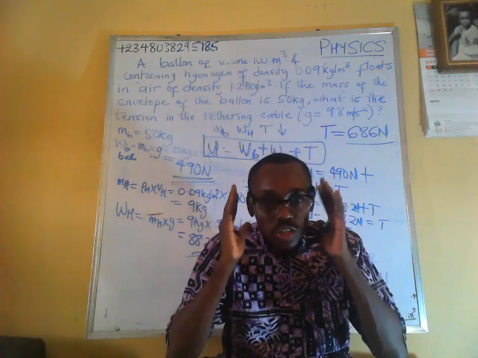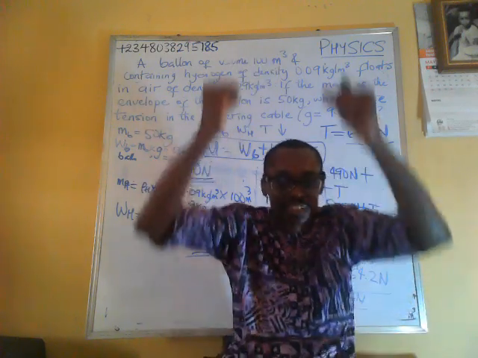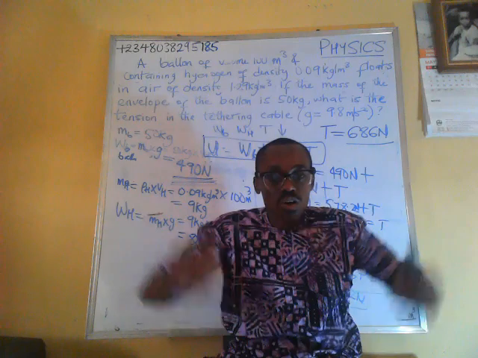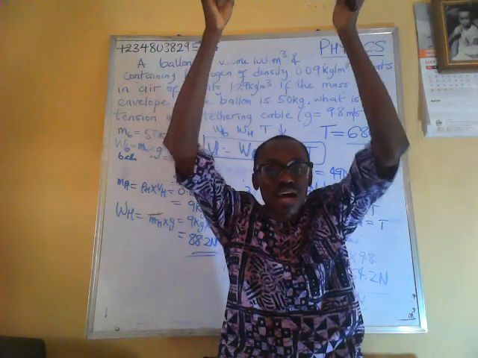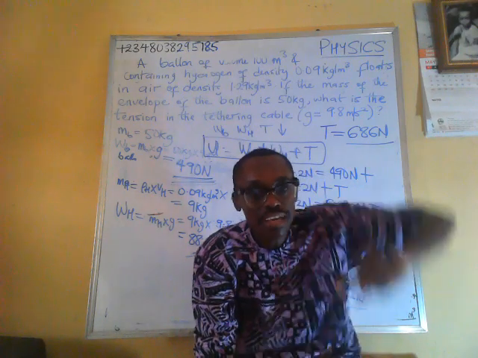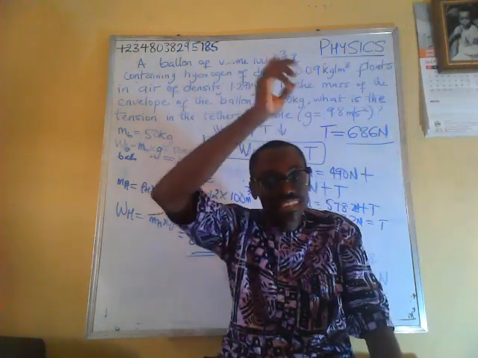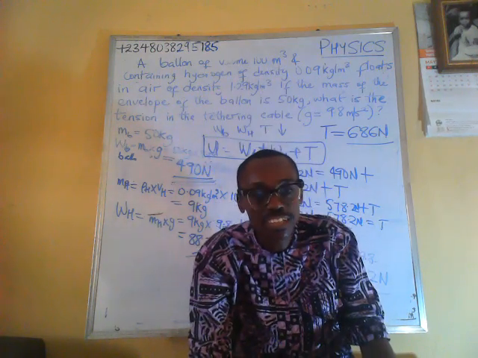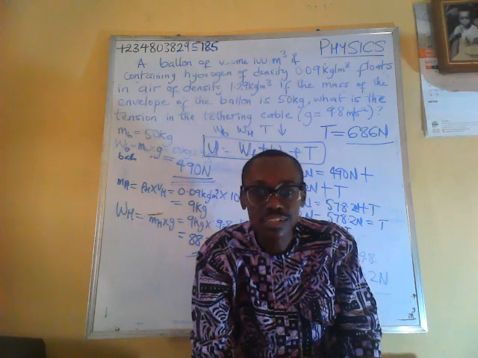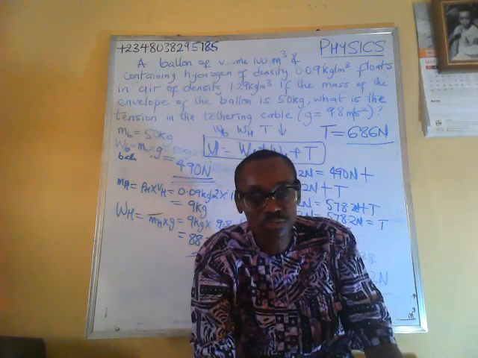So in this question, it was just logical reasoning. We have the up thrust acting upward. We have the weight of the balloon acting downward. We have the weight of hydrogen inside the balloon acting downward. We have the tethering cable dragging the balloon downward, not allowing the balloon to escape. If that cable cuts, that balloon will just disappear, with the hydrogen also occupying it. So at the end of the day, we just use logic and we are able to calculate the question.